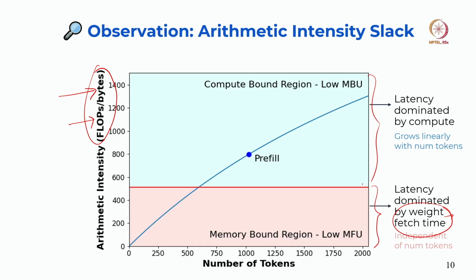Now, prefill comes here. Of course, you can imagine that prefill has higher arithmetic intensity. During prefill we perform more flops, more compute than the amount of memory access we perform, right. Again, as I was saying, the amount of memory access is independent of the number of tokens. Now, as you can expect, decode comes somewhere here, because decode has less arithmetic intensity.